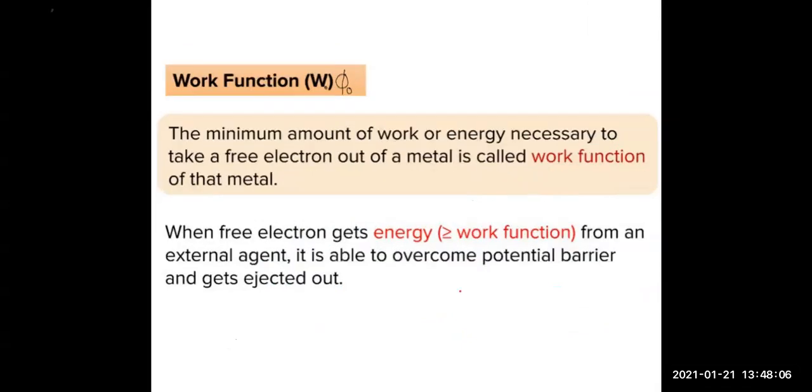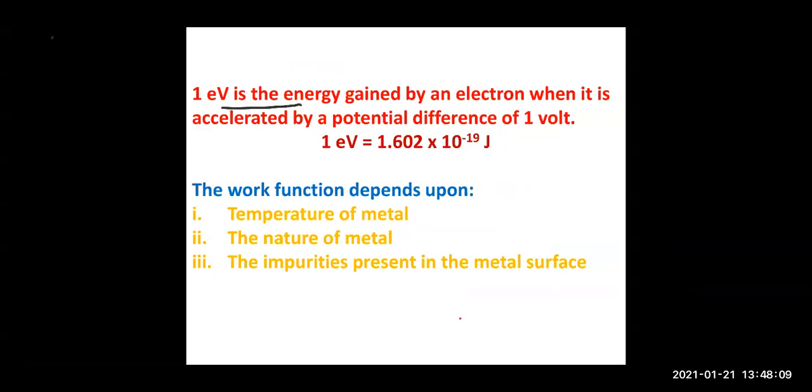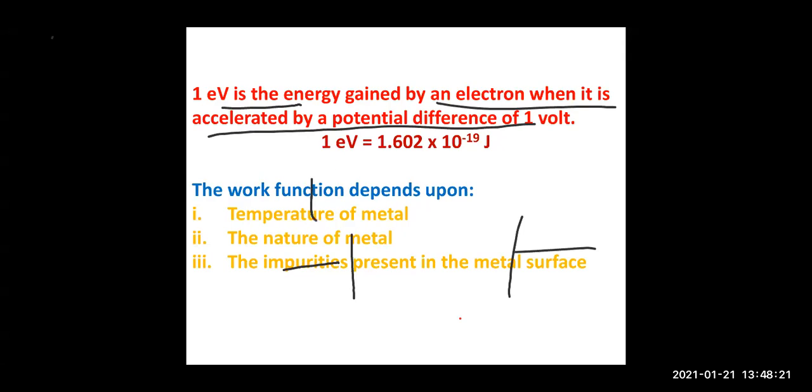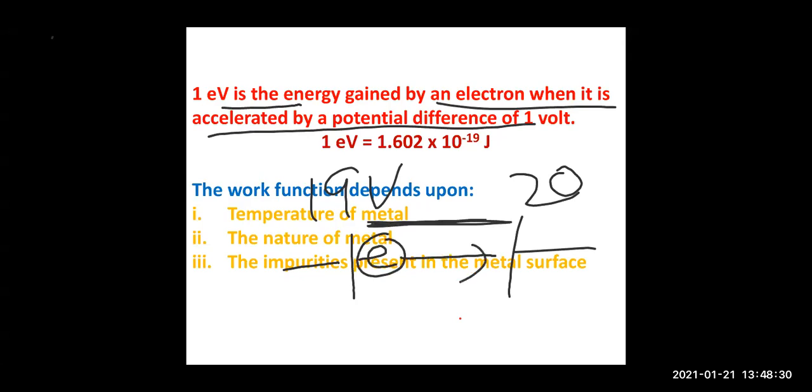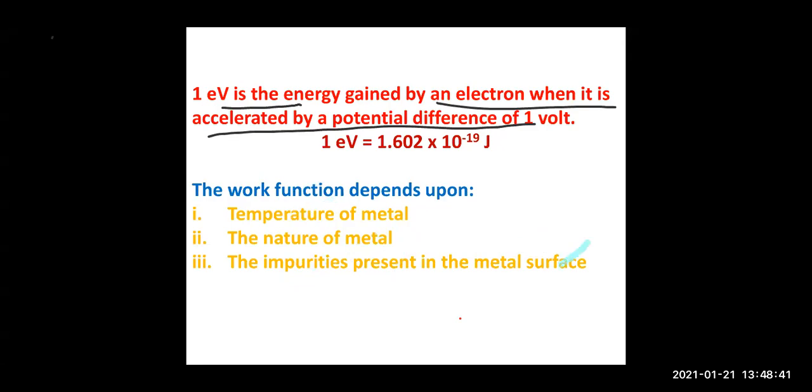The next term which we are going to talk about, so this is your 1 electron volt. It is the energy which is gained by the electron when it is accelerated by a potential difference of 1 volt. Meaning if you have kept a potential difference of 1 volt, suppose here it is 9 volt and here 10 volt, right? So suppose here you are having an electron. Because of the 1 volt difference, the electron will move towards the higher potential, towards the positive potential, right? So it will move, it will accelerate, so it will gain energy. That energy is 1 electron volt, and 1 electron volt is equal to 1.602 into 10 to the power minus 19 joule.